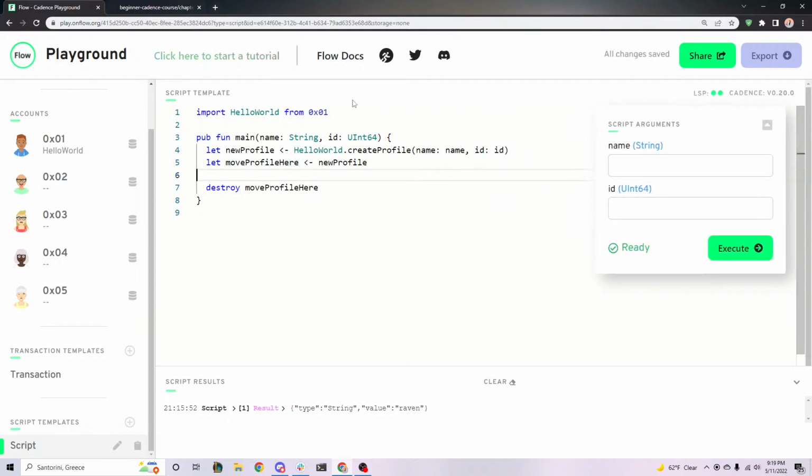So what's happening here is we create a resource and then we move it into new profile, right? So right now the resource exists here. Then we take this resource and move it into move profile here. Now, at this point, right at this line, nothing exists in new profile anymore. It's completely empty. That goes to show you it can't be copied. You can't move it into here and then copy it into here. When you move the resource using this move operator into this variable, this is completely empty now. So you can't copy them either. That's another thing to be aware of.